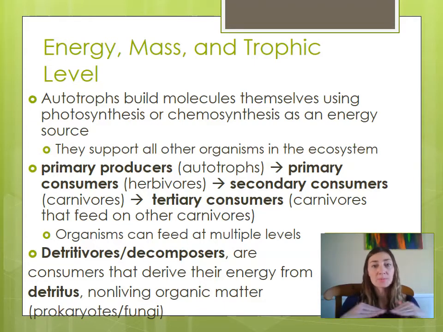So at the very bottom level of our pyramid are the primary producers, also called the autotrophs. Auto is self, troph is feed or to eat, so it's self-feeding. Primary consumers, or herbivores, eat autotrophs. Secondary consumers, which are carnivores, eat herbivores. And tertiary consumers are carnivores that eat other carnivores. You may see a quaternary level consumer, but typically we're limited, and we'll talk about why later, to about 3 or 4 levels in any given pyramid or food chain.